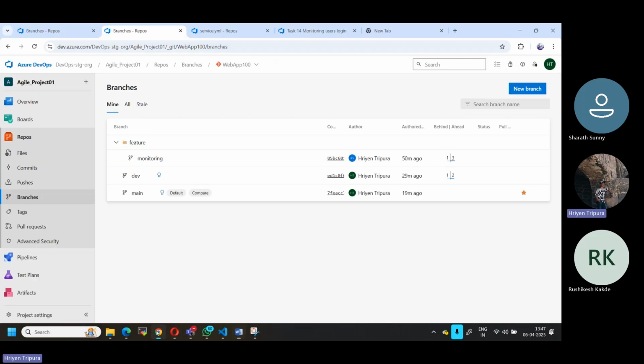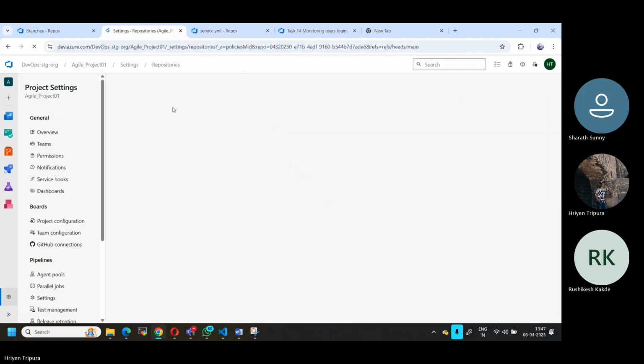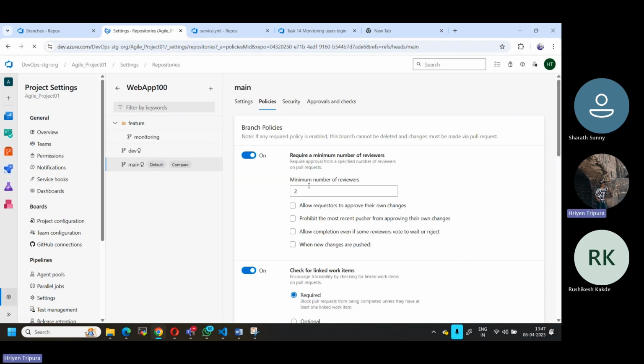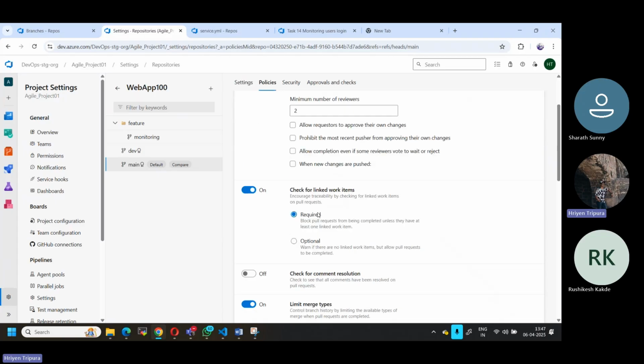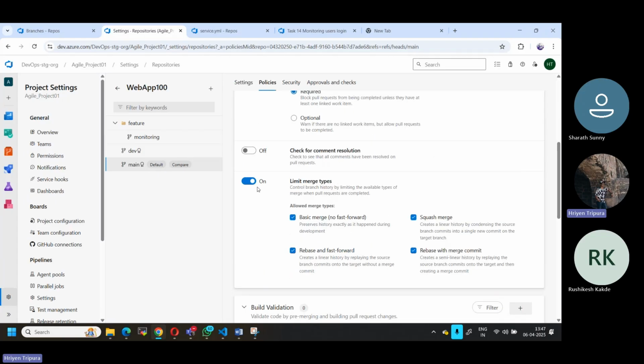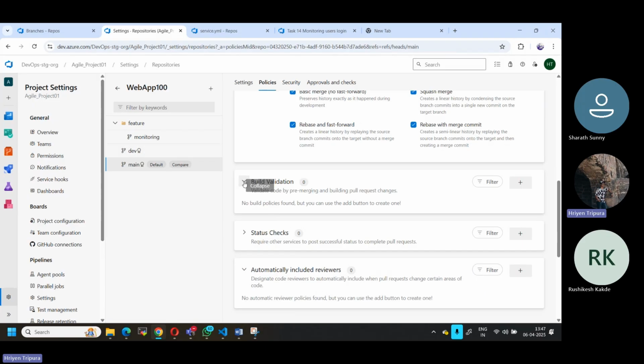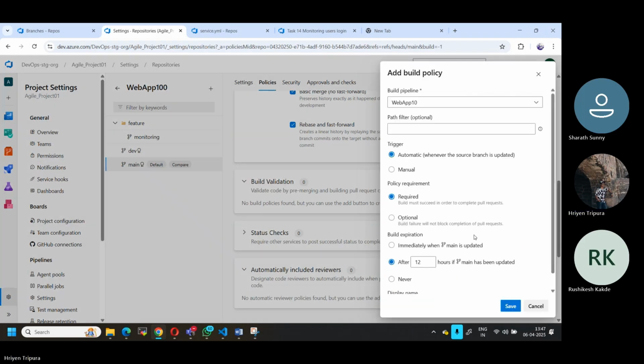So if you go here, branch policy again. This is all about the branch policy. Let me go to one of the branch policies. If you go here, this work item is done, right? So there is an option for merge also, we can enable it, depending on that. There is an option, so you can enable this one. This is where we can do it.